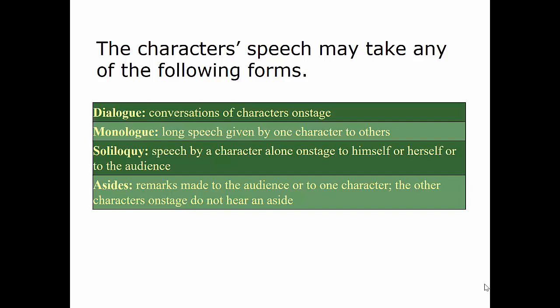When reading Antigone and other plays, pay close attention to the types of speeches that the characters can give. They may just be in conversation with other characters on stage, which is called dialogue. They could be giving a long speech, one character to other characters, and this is a monologue. A soliloquy is a speech by a character alone on a stage to him or herself, speaking to the audience. You'll also find some asides, and these are remarks made to the audience or to one character, but the other characters on stage do not hear this. We don't really have many asides in Antigone.